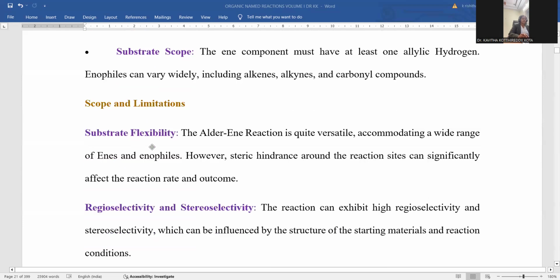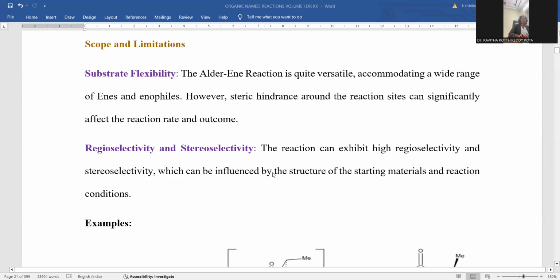There is substrate flexibility. The ene reaction is quite versatile and is a most often applied kind of mechanism. So many new compounds are originated by the ene reaction within the laboratory, accommodating a wide range of enes and enophiles, so that exploration is much more convenient with this reaction. However, steric hindrance is an important restricting factor, so that to a certain extent the rate of the reaction will be limited, right?